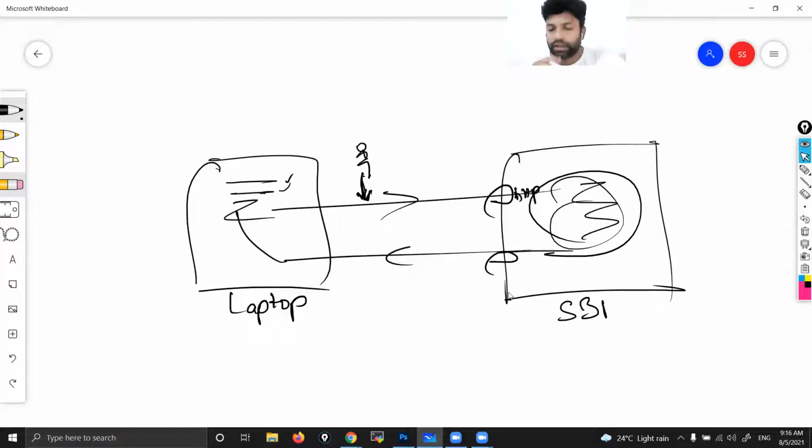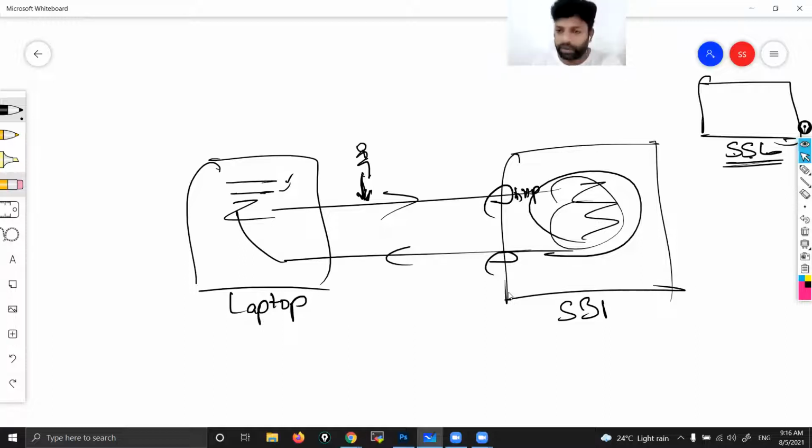That is the certificate. Either you can call this a security certificate or you can call it an SSL certificate. SSL, as someone already said, is Secure Socket Layer. So these SBI people pay money to those third-party companies which are registered by the government. Those companies are responsible for providing the SSL certificate, or security certificate, to SBI. They just pay money and get the certificate.